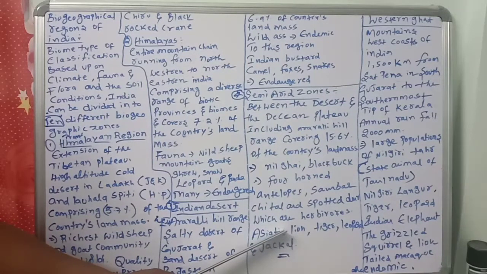These are all very important fauna, so you have to remember these points. Also the Asiatic lion, tiger, leopard, and jackal. These are the important fauna present in the semi-arid zones.